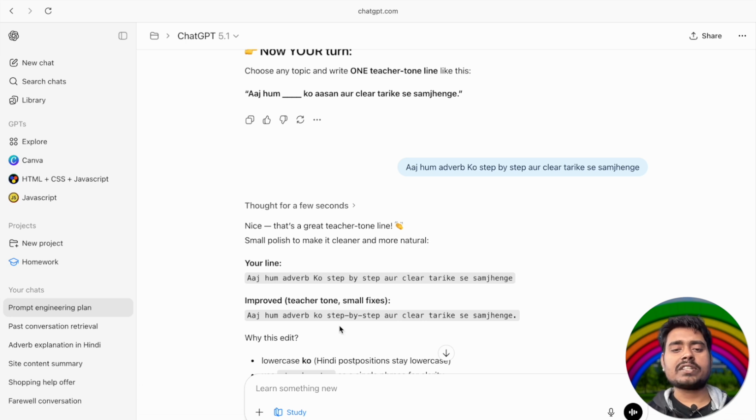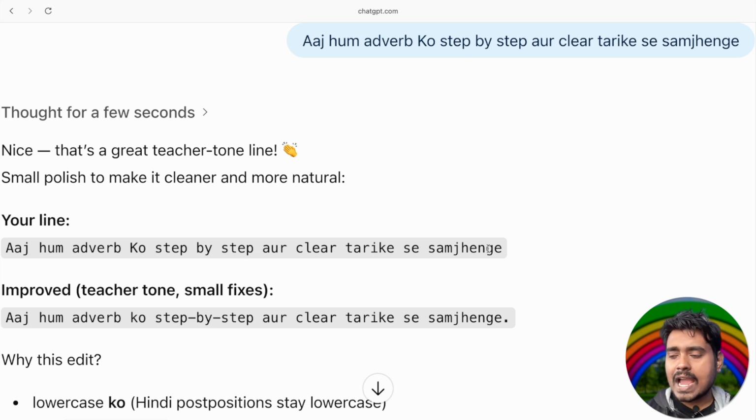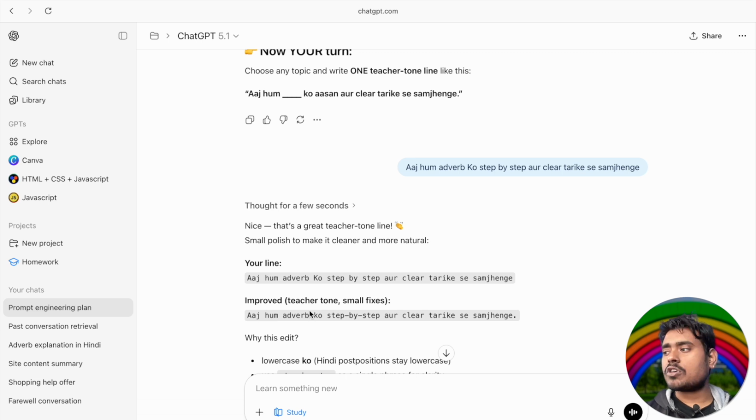As you can see, what difference we have is that the spelling is a little bit different. I want to show you that. Here, आज हम adverb को step by step और clear तरीके से समझेंगे. And in the improved version everything is the same, but in step by step, as you've seen, there's a dash. That's why I told you that when you write the prompt, it doesn't matter how correct your spelling is, or a small mistake can change your outputs.